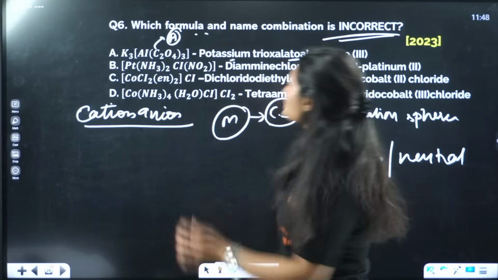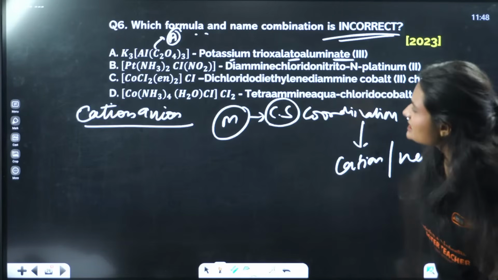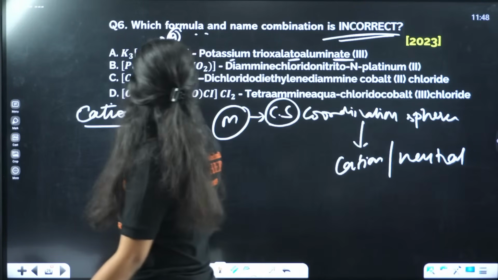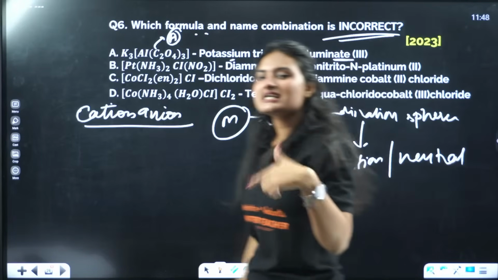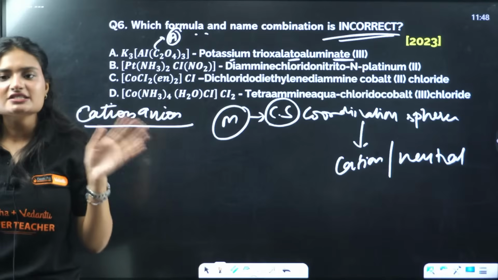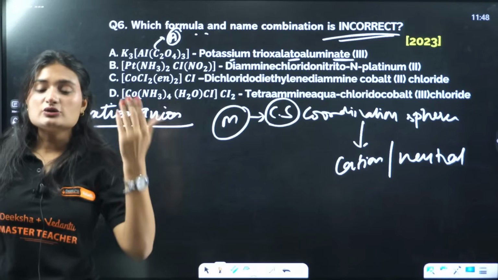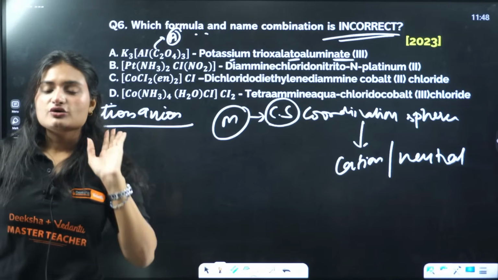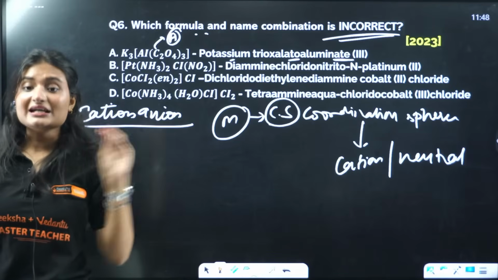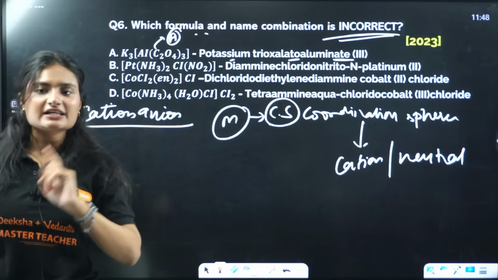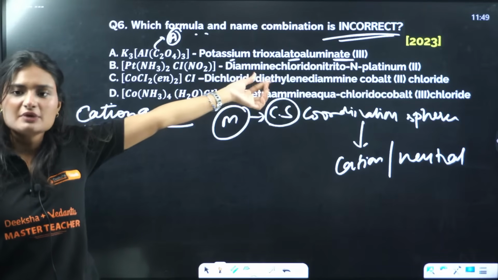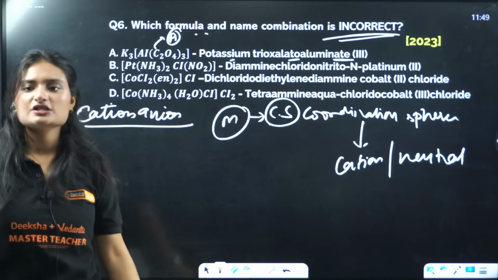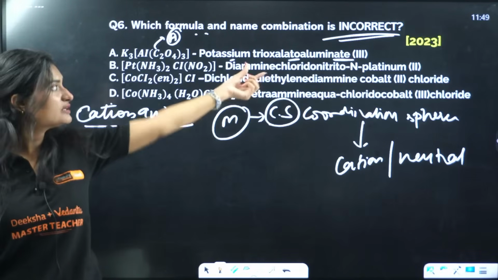Okay, next one. In this case, you start with which, amine comes first. So di, tri, tetra, bis, tris, tetrakis, they are not considered while you are looking alphabetically at the ligands. When you are considering the naming in alphabetical order, this di, tri, tetra, they are not taken into consideration. Because you would say D comes after C, ma'am. Why did you write chlorido first? So that simple explanation, we are looking at amine only.